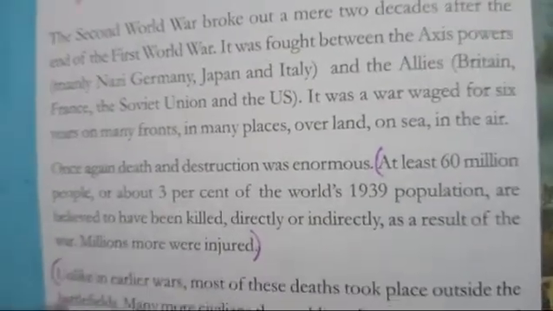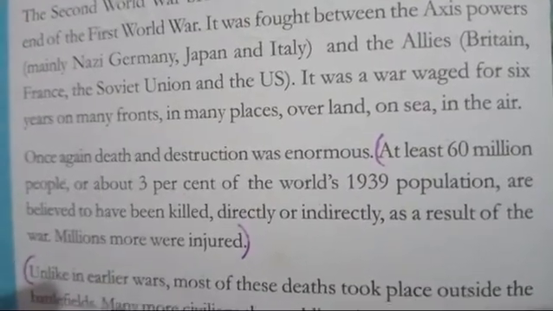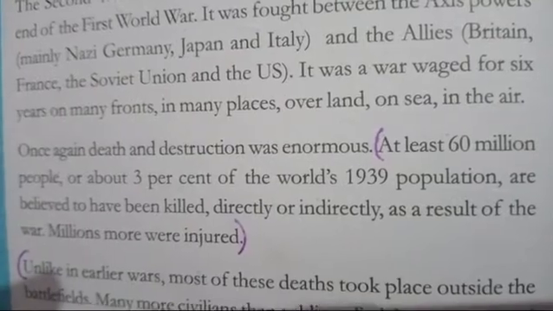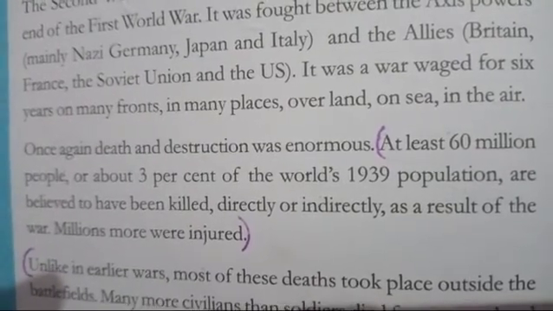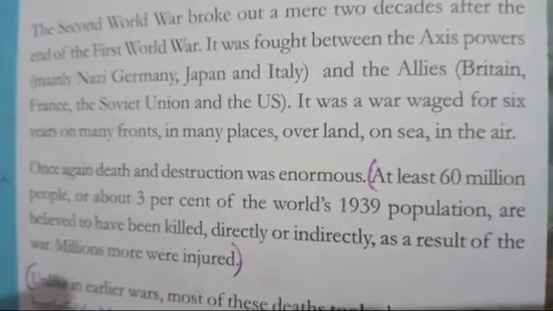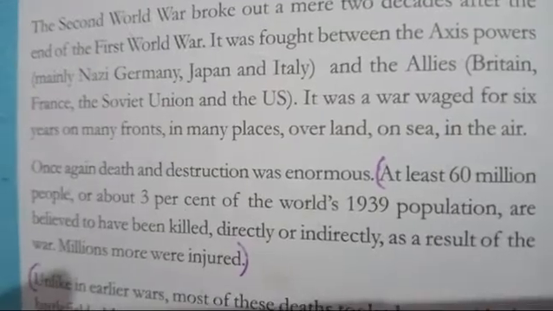It was a war waged for 6 years on many fronts, in many places, over land, on sea and in the air. All these routes were used by the Allies and the Axis powers to win the war.